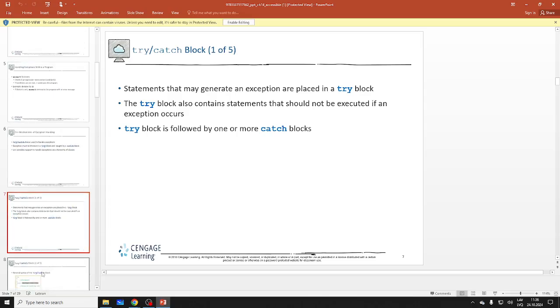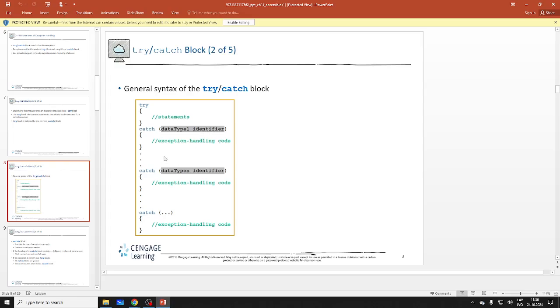So let's take a look at an example. You try, and then you have some sort of exceptions, then exception handling code, right? So that's the general syntax. Again, nothing too hard. You type try. So things like input or division by 0, things like that, you can put in a try. Also reading files, right? I think some of you already use them in your midterms. So the try catch block, right?